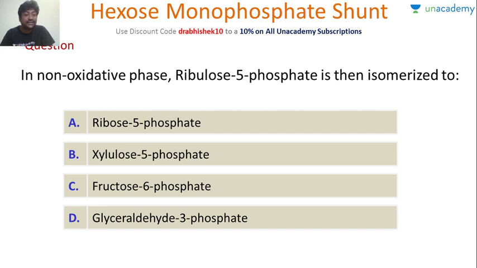In non-oxidative phase, ribulose 5-phosphate is isomerized to. Quickly answer this question. In non-oxidative phase, ribulose 5-phosphate is then isomerized to. So what is the isomerization? Very good. The correct answer is ribose 5-phosphate.